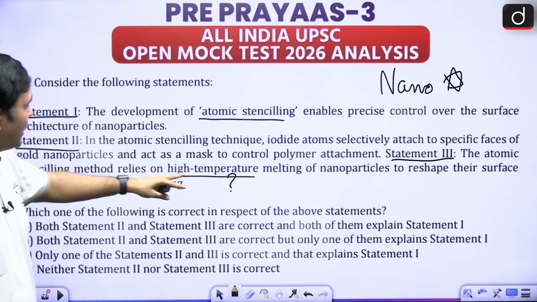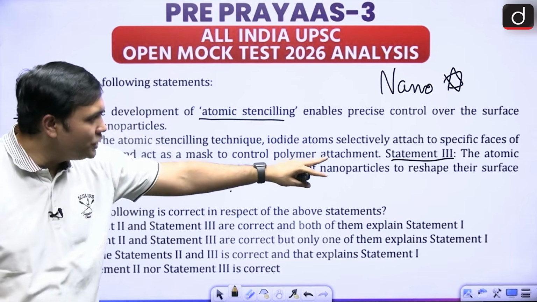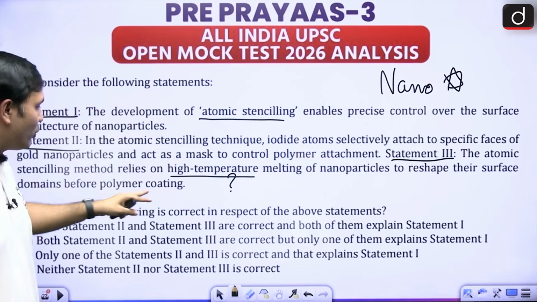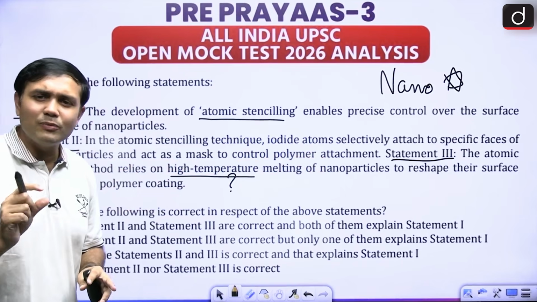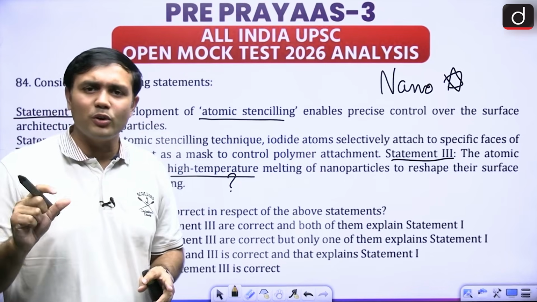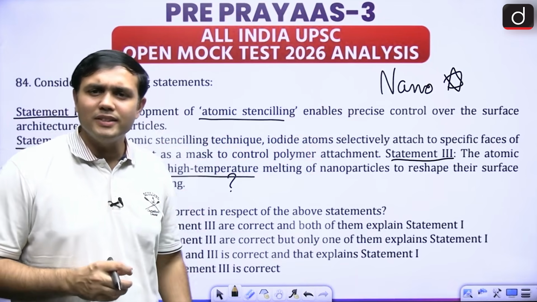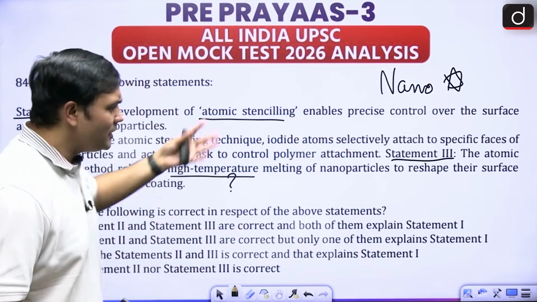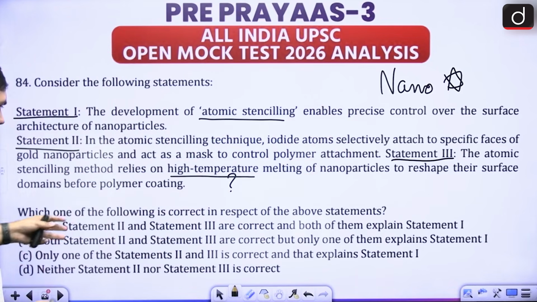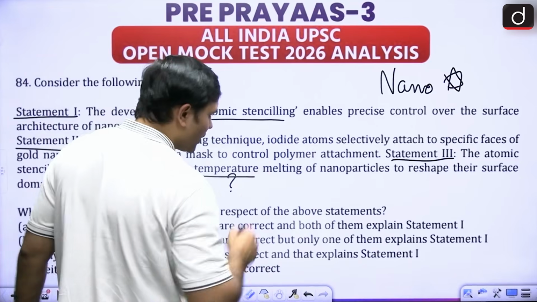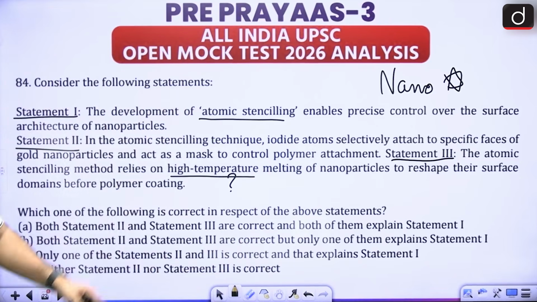Then, high temperatures melting the nanoparticles to reshape their surface domains before polymer coating. This is somewhat of a question mark here, because generally speaking, whenever we are talking about nanoparticles, that is not the case, right? But let's look at it. The question asks which of the following statements with respect to the above statements are correct. Let's look at this atomic stenciling aspect and look at it properly.